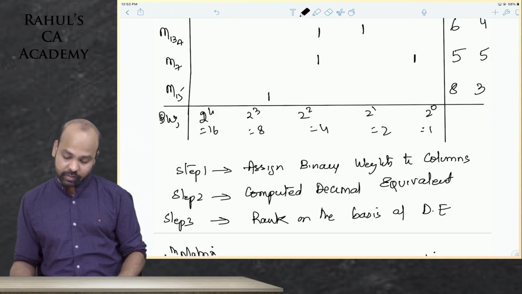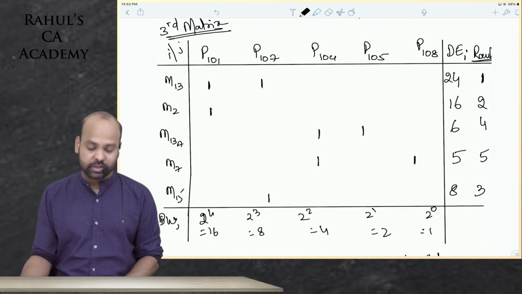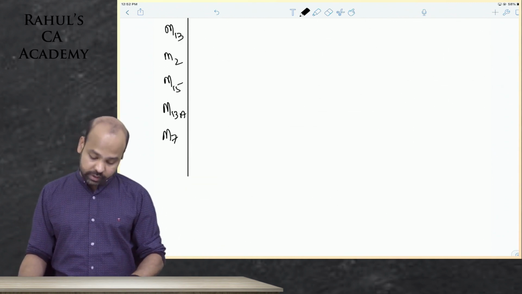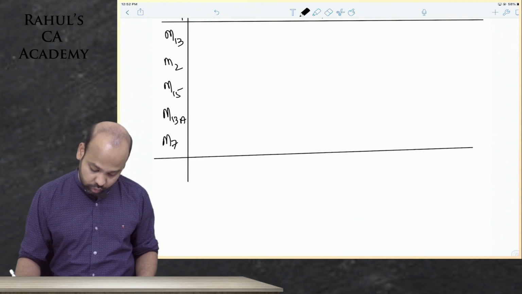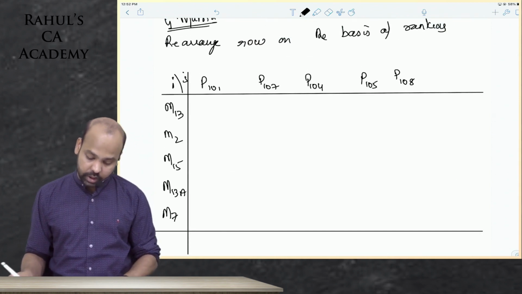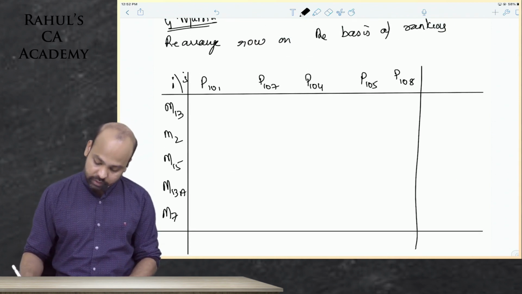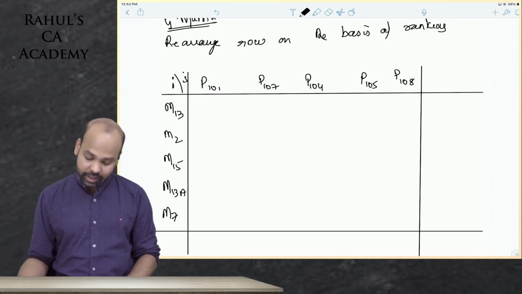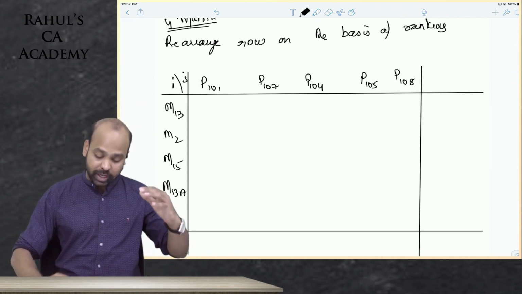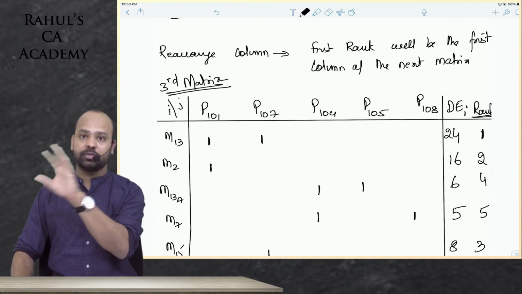Machine 7, guys. Remember, in the previous one, binary weights were assigned to columns. So this time you will have to assign binary weights to rows. Okay? Yes, sir, understood. But before that, we will just write the cell values. Here, go machine wise. Look at the parts of the machine, because parts are not being replaced.